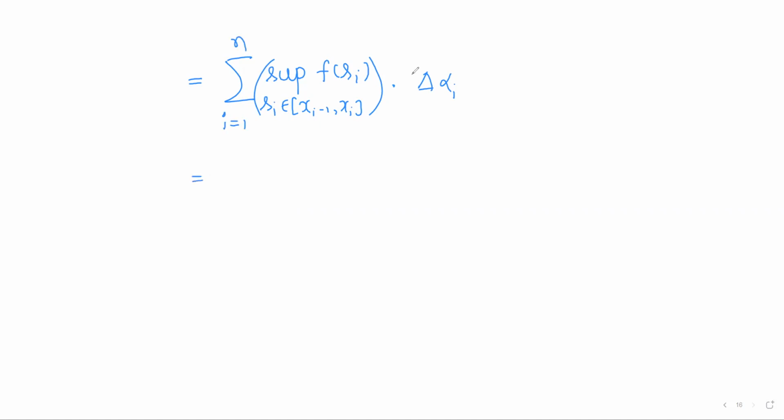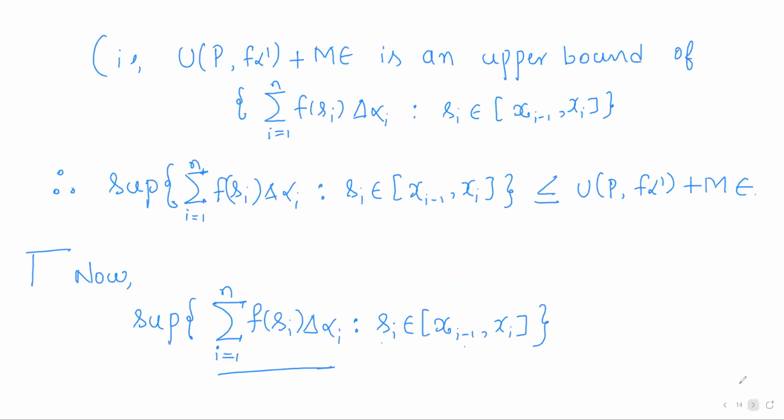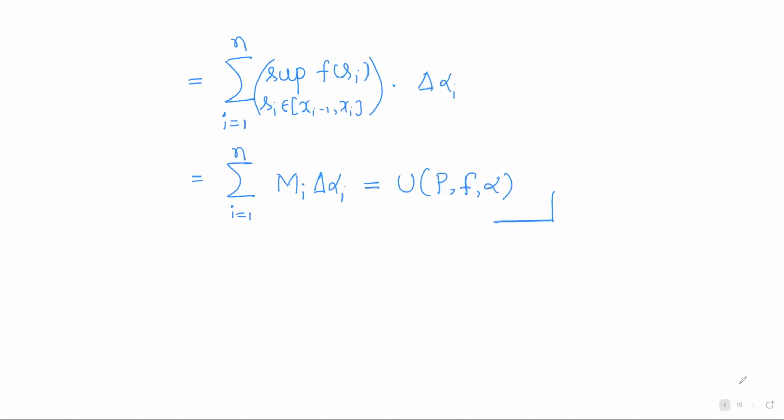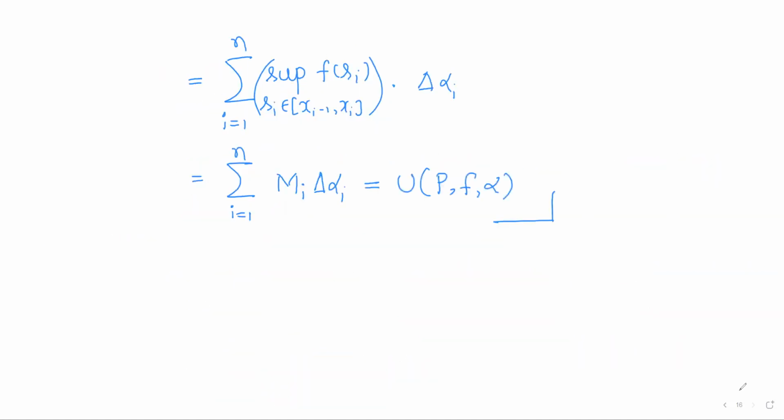So what is the supremum of f of Si as Si varies over the closed interval xi minus 1, xi? So we have taken it as mi into delta alpha. And what is it? It will be the upper Riemann-Stieltjes sum of f. So the supremum of this set is nothing but U(P, f, alpha). So therefore, in this inequality, in place of this, I have to put U(P, f, alpha).